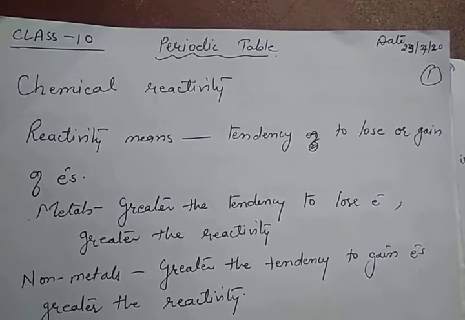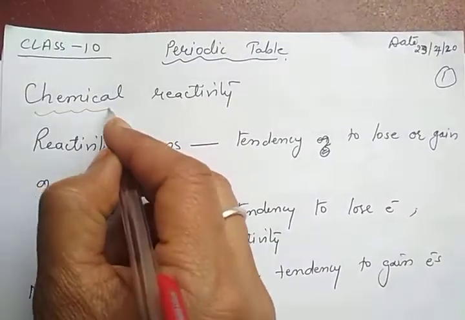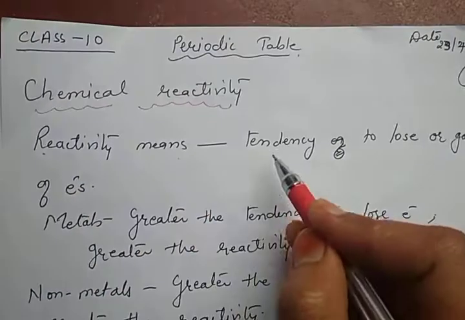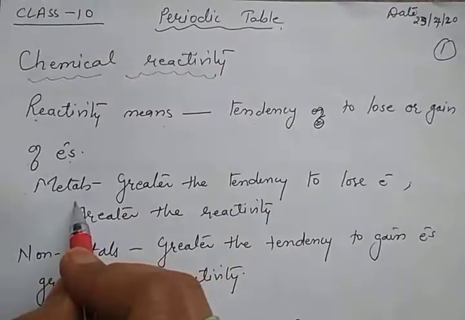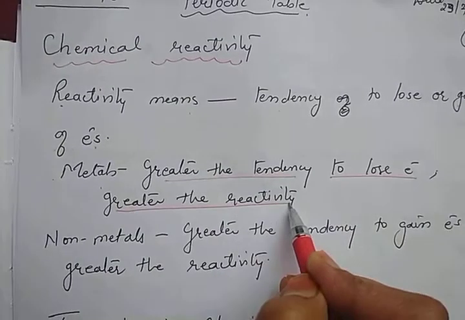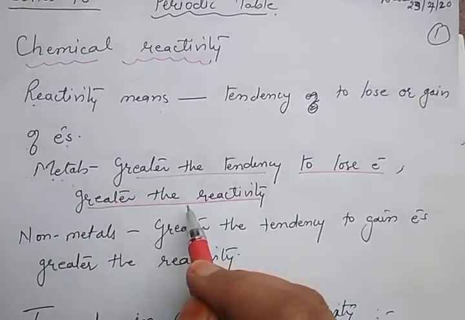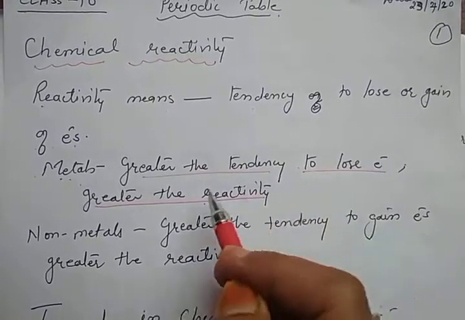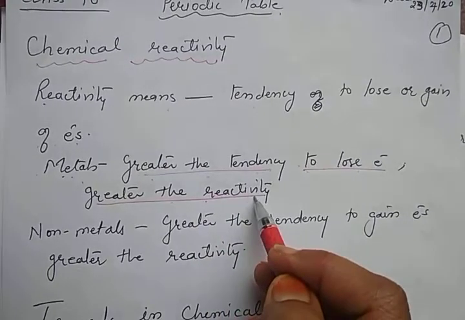So let us connect this with the new topic today, that is chemical reactivity. Reactivity means the tendency to lose or gain electrons. In metals, the greater the tendency to lose the electron, the more reactive the metal is. In the case of metals, the reactivity is decided on the basis of the tendency of losing electrons. Thus, the greater the tendency to lose the electron, the greater the reactivity of that metal.